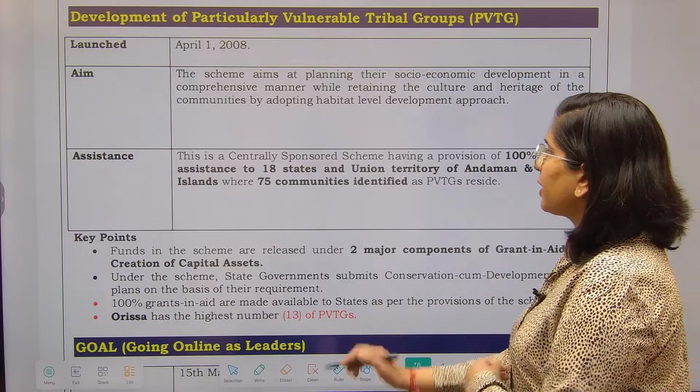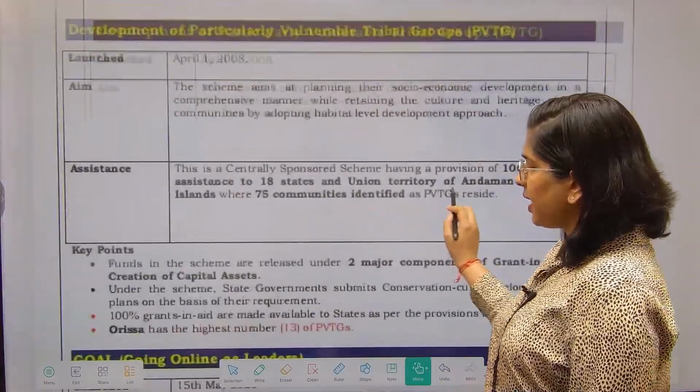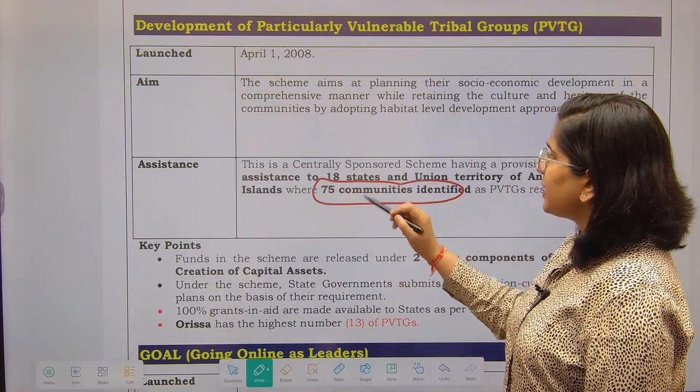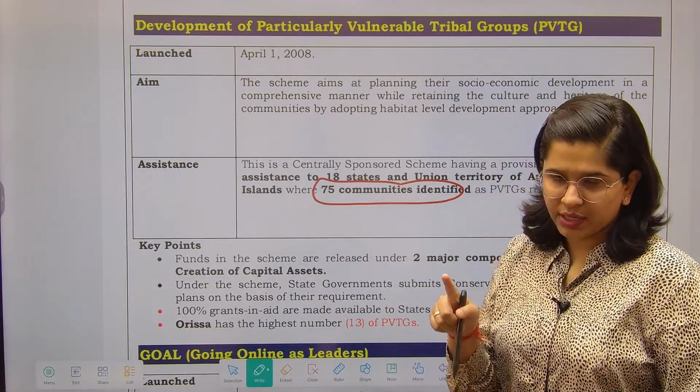Apart from that, in our country, 75 communities have been identified as the PVTG, right? They are found in 18 states as well as one union territory.